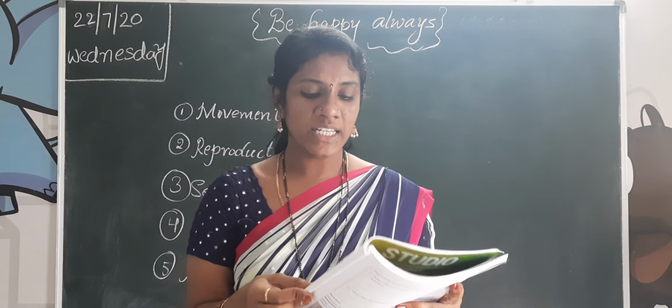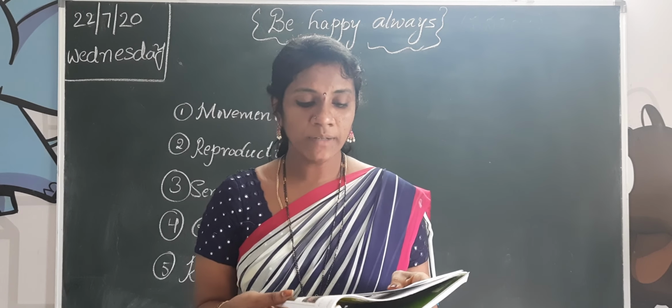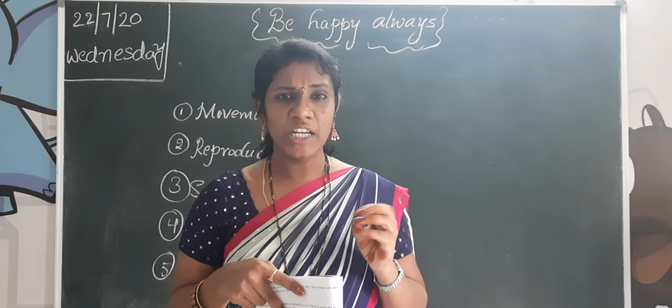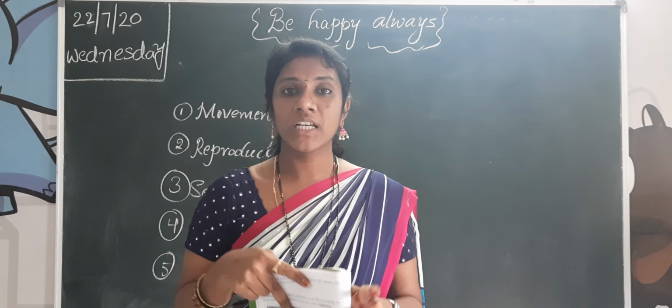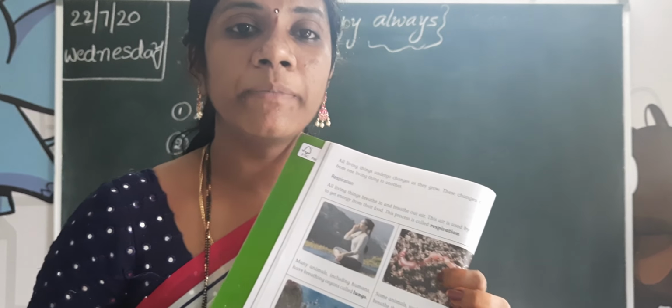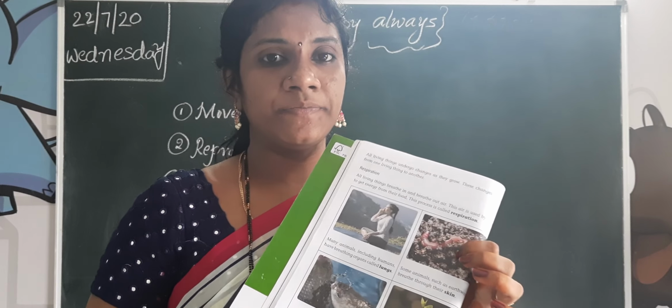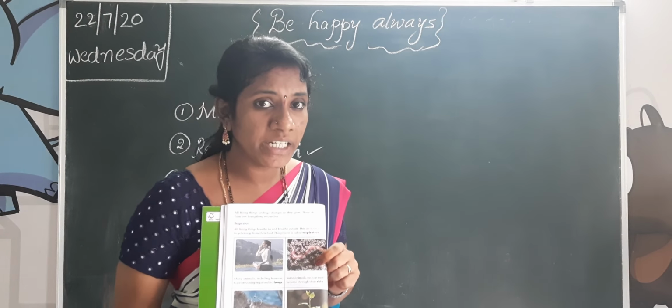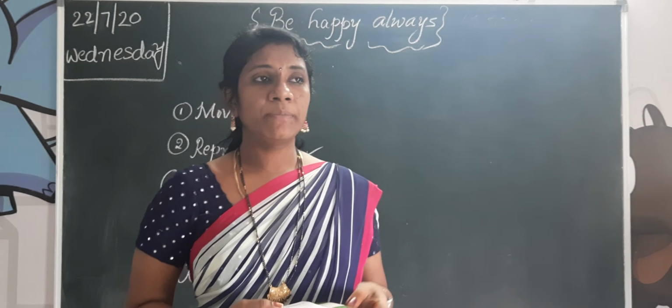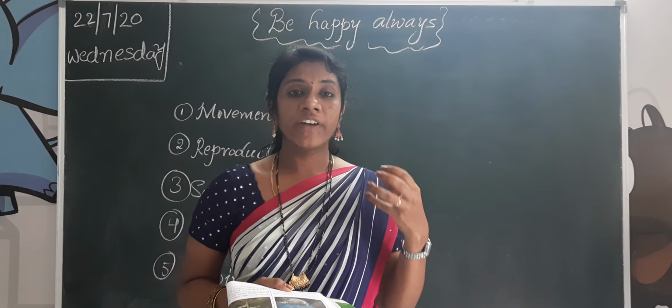And some animals such as earthworms breathe through their skin. Do you observe earthworms? This is the rainy season now, you can observe so many earthworms. So here see, this is the earthworm. It can breathe with its skin. How can they breathe? With their skin. And already in previous classes I told you about fishes.